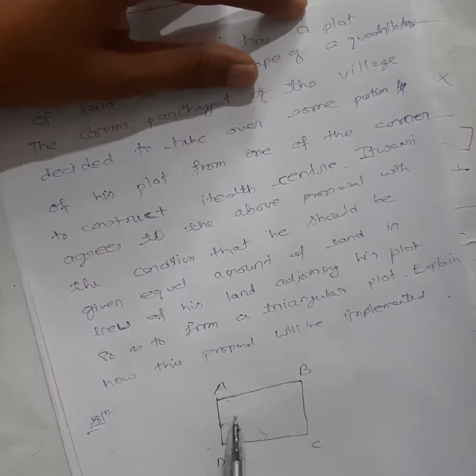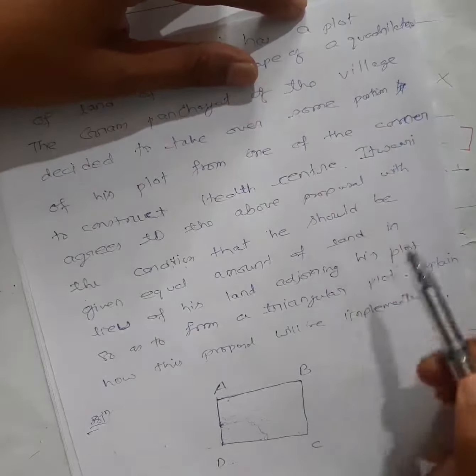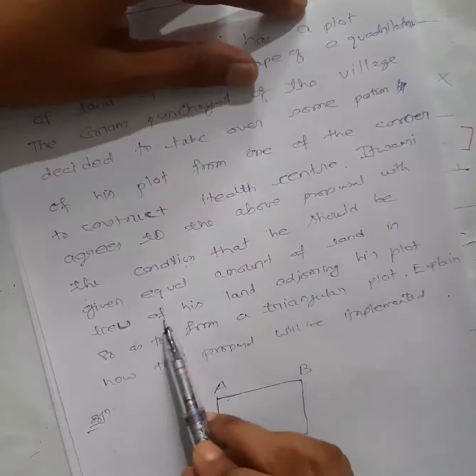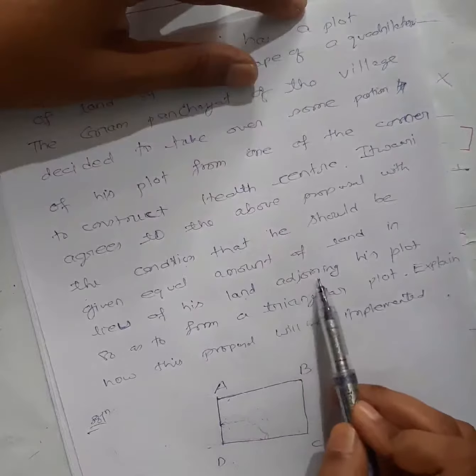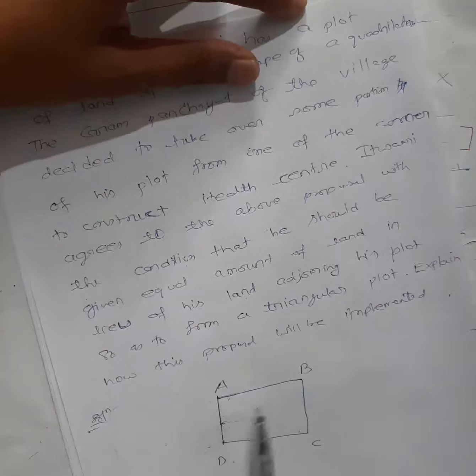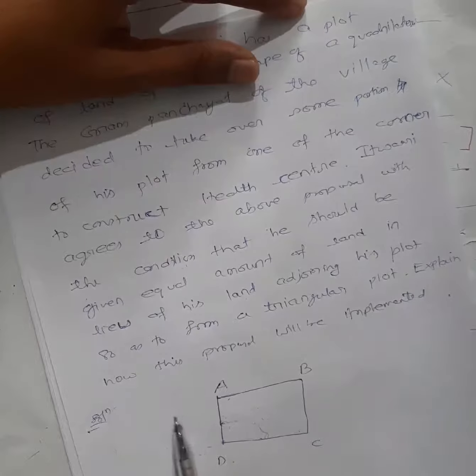So what he wanted to say is, if the Gram Panchayat wants to take part of his land, then he must also get part of land from this part. Exactly the same amount he also needs, they said. He should be given an equal amount of land in lieu of his land adjoining his plot, meaning the part of land which he will take should be connected with his land. So he will give part of his land, for example here, then he will also take part of the Gram Panchayat land.